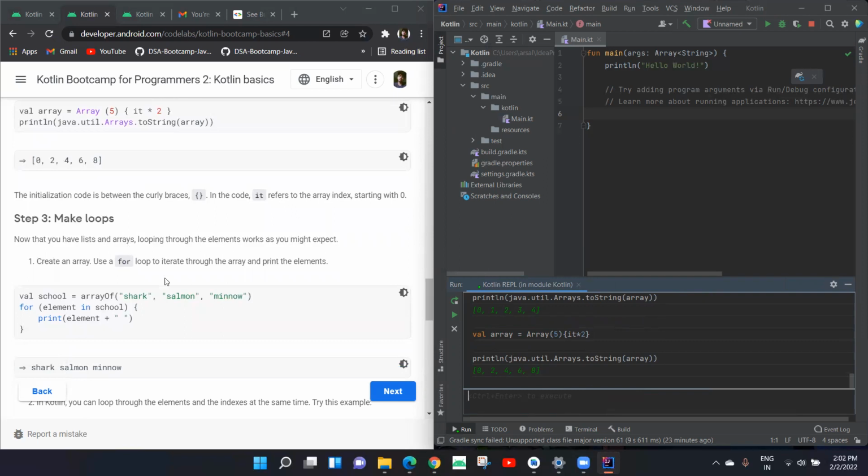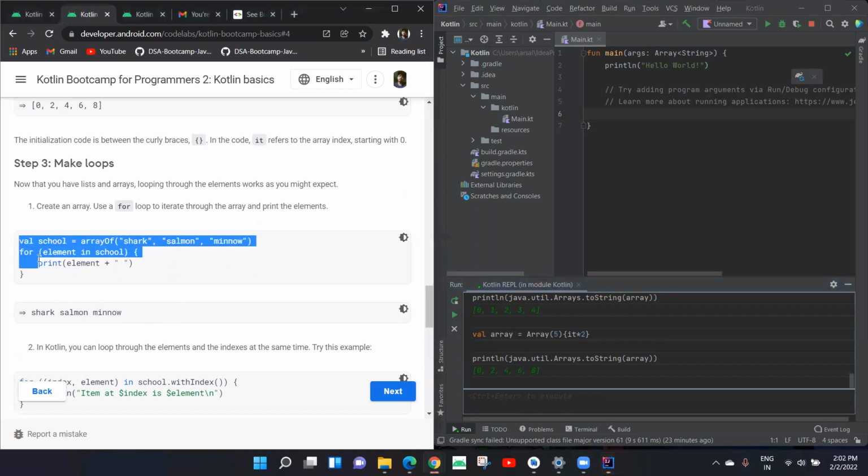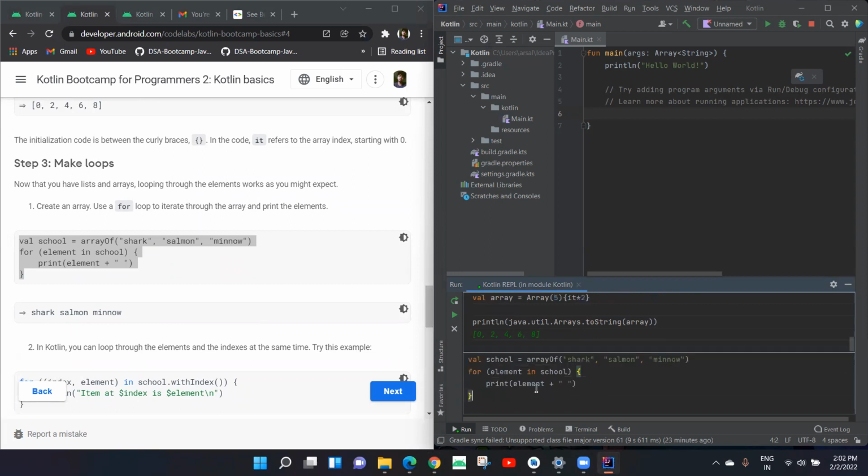And now let's move forward to loops. So what are loops? Loops, as the name suggests, mean something that will be repeated for the given condition, that would loop around until and unless the condition is fulfilled. So this is the basic example of it. And here's one more example of how we can print elements. If we want to print an element from an array, what we did was we converted this array into a string and then we printed it.